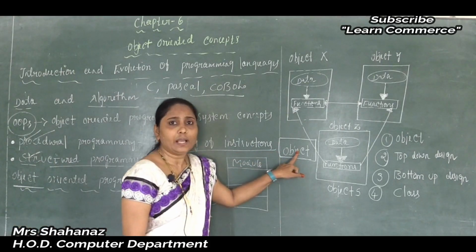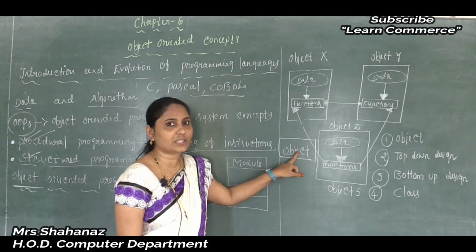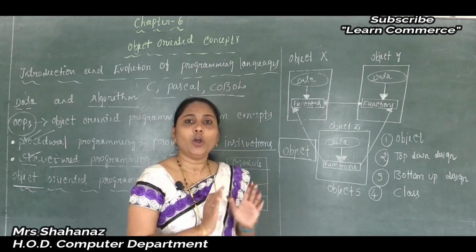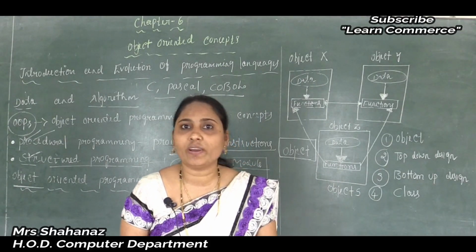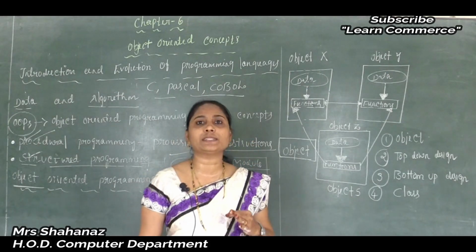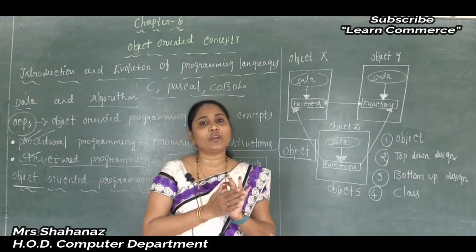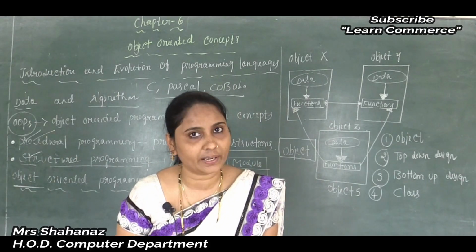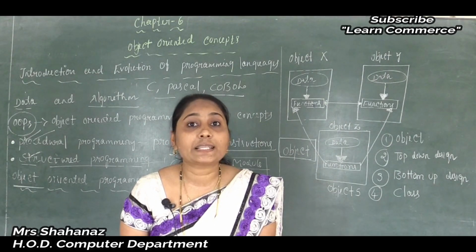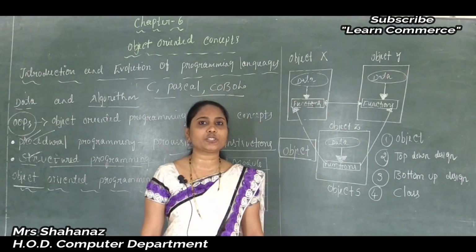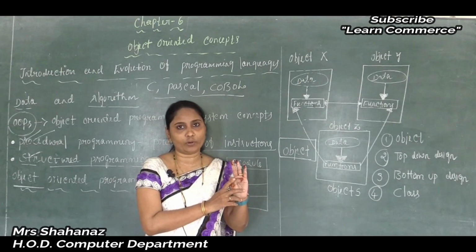Now, I already said about the object. The meaning of the object is an identifiable entity, and such an object contains some characteristics and behavior, correct? Okay, now we can say that for one object, the name of the object is your very best friend, that is, the mobile phone, correct? So the mobile phone is an object, and some of its characteristics are the color of the mobile phone and the display of the mobile phone, correct here?